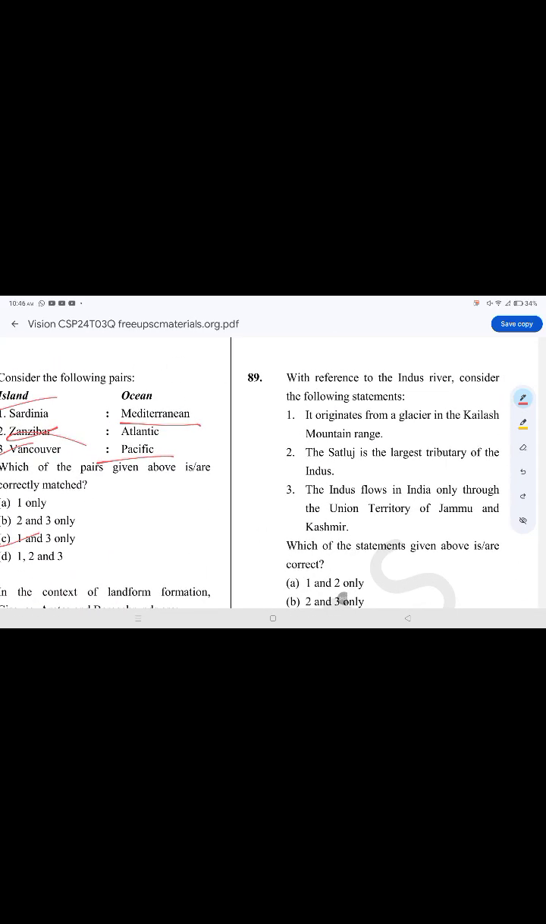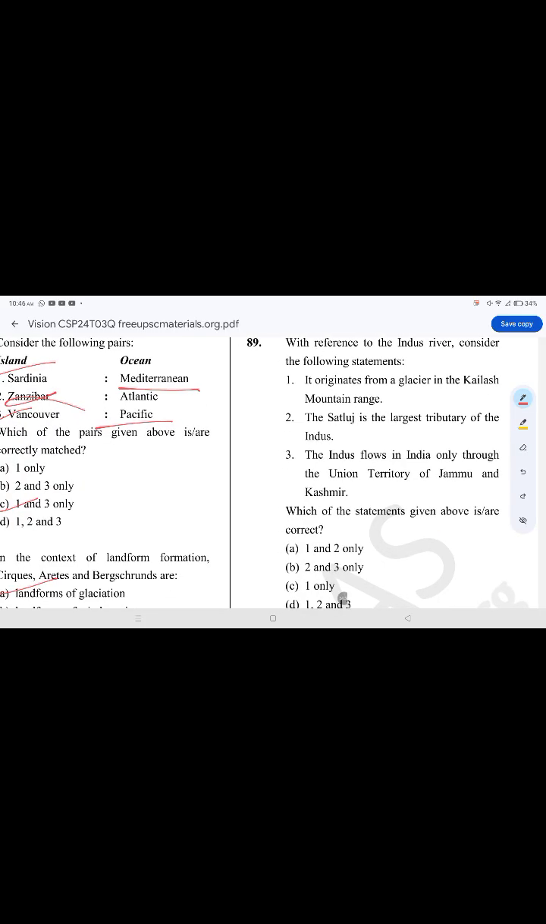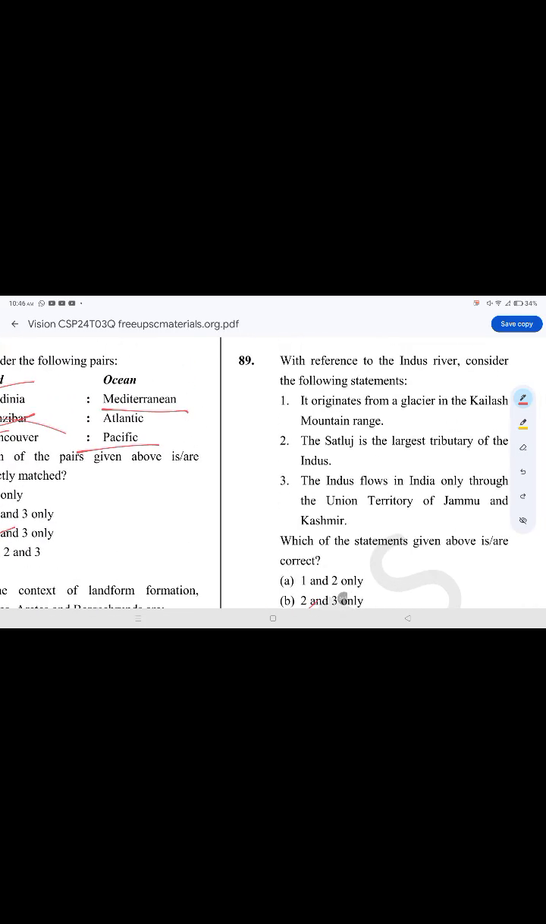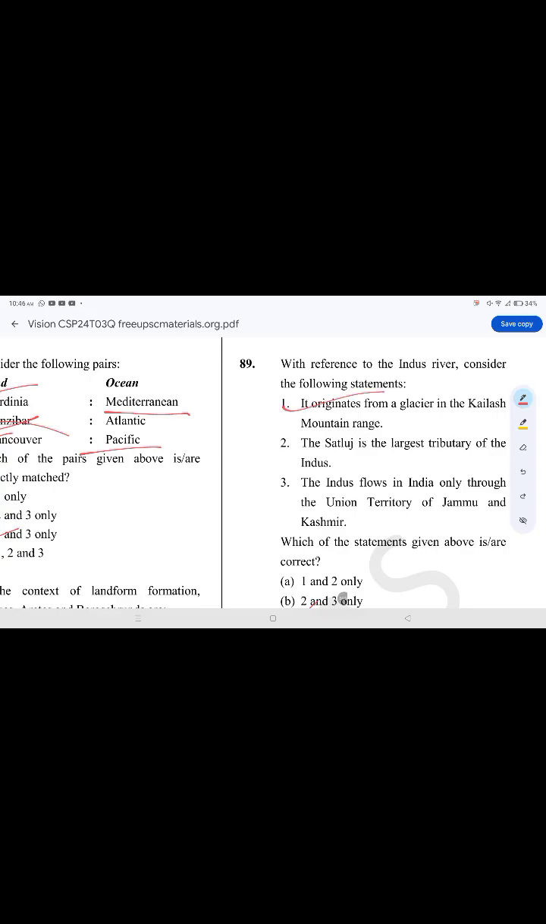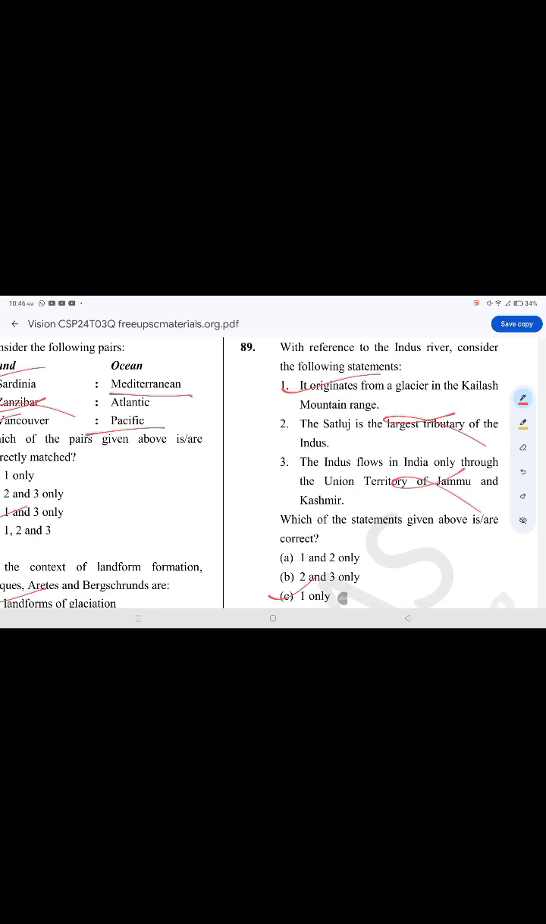With reference to the Indus River, consider the following statements. The correct option is option C, 1 only. It originates from a glacier in the Kailash mountain range. That is the largest tributary of the Indus. It is false. Indus flows in India only through the Union Territory of Jammu and Kashmir.